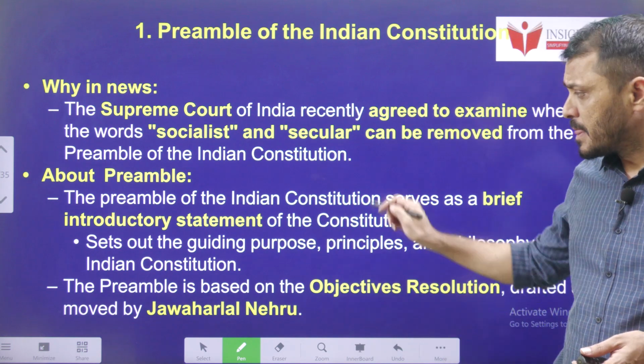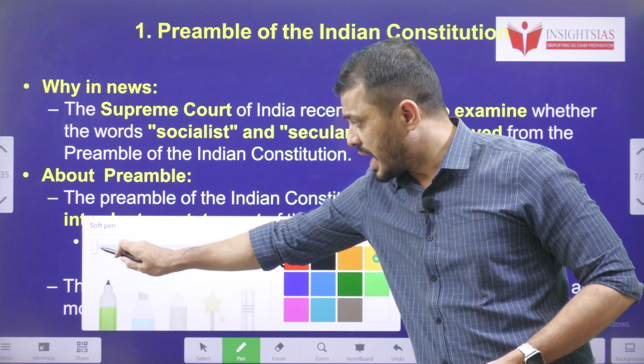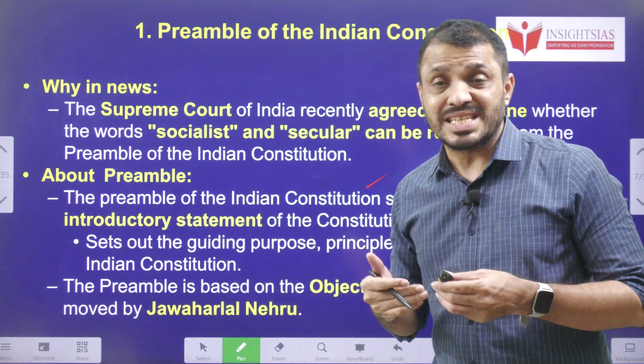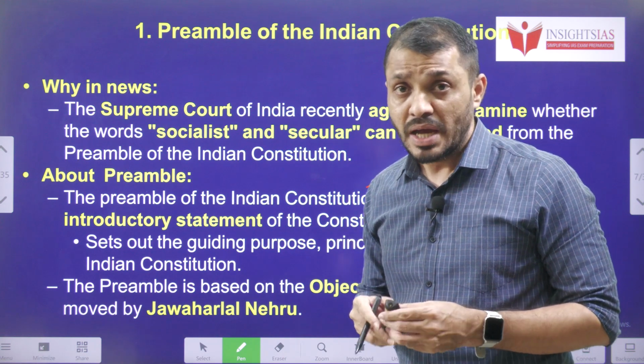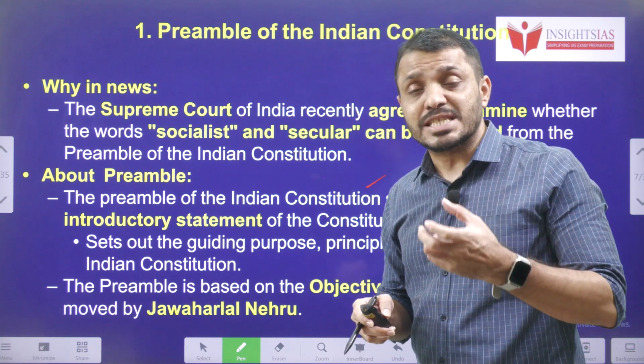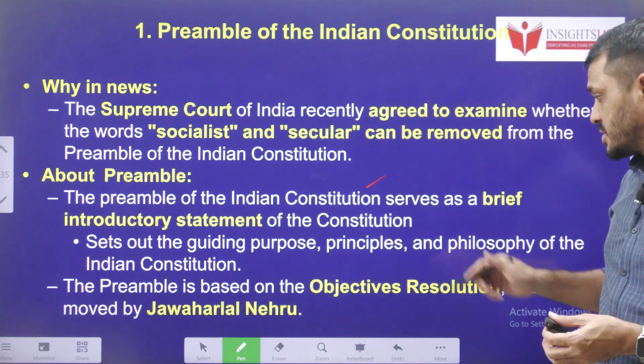About the preamble, you all know that the preamble serves as an introduction to the Constitution, and it was introduced in the Constituent Assembly as the objective resolution by Jawaharlal Nehru. If you know from which country we took the concept of the preamble, put your comment in the comment section.